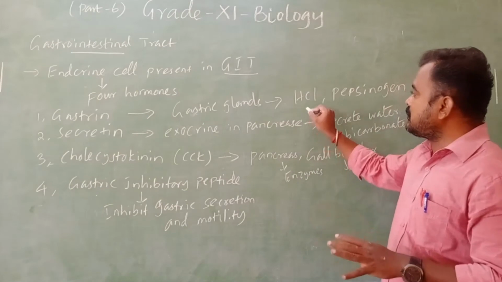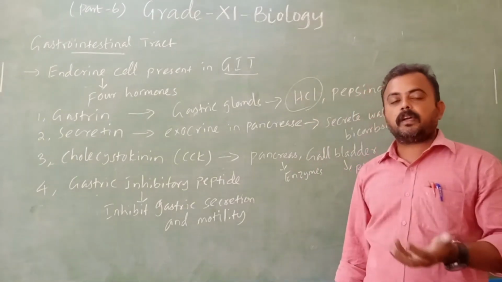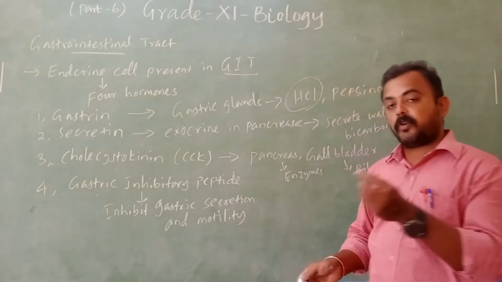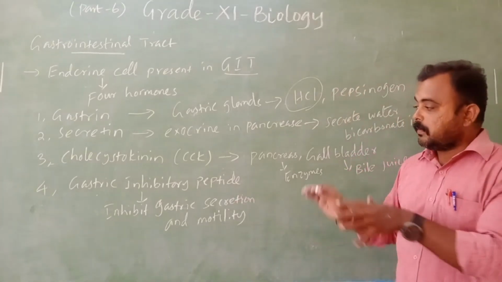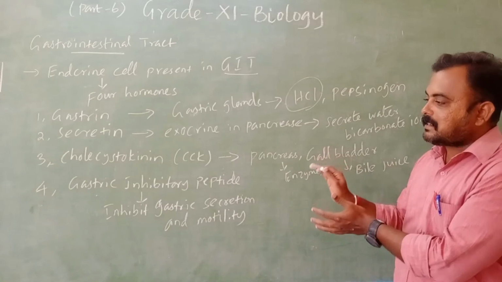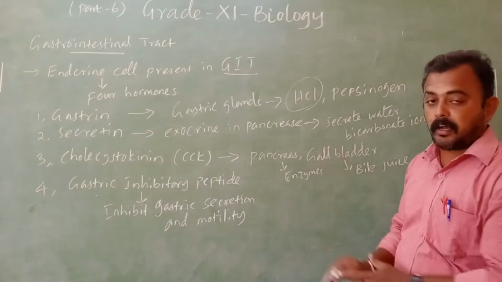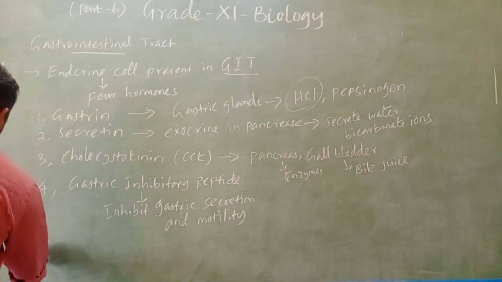If gastric secretion is increased, then HCl will be increased, so that our stomach will be damaged. So it inhibits the gastric secretion and motility. Motility means the movement of gastric juice, which is controlled by the gastric inhibitory peptide hormone.